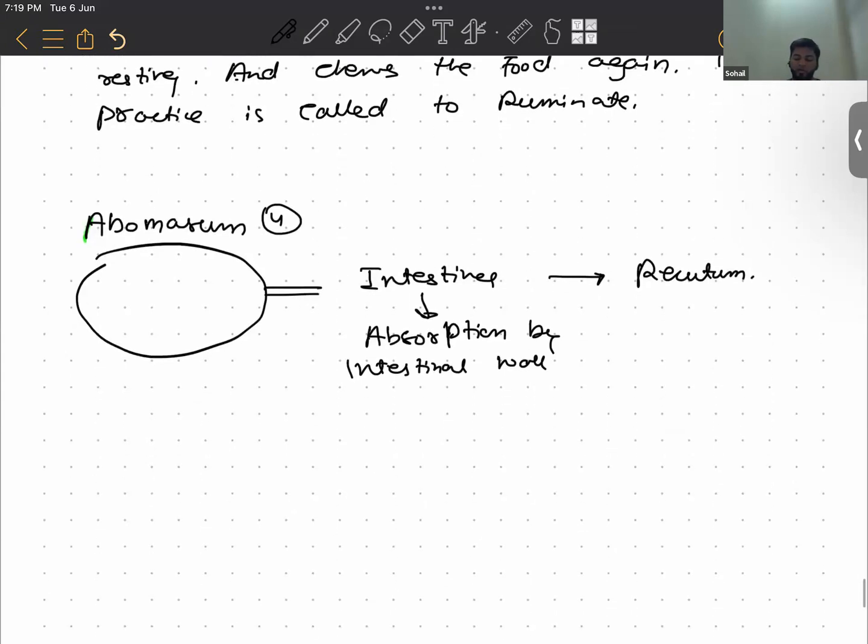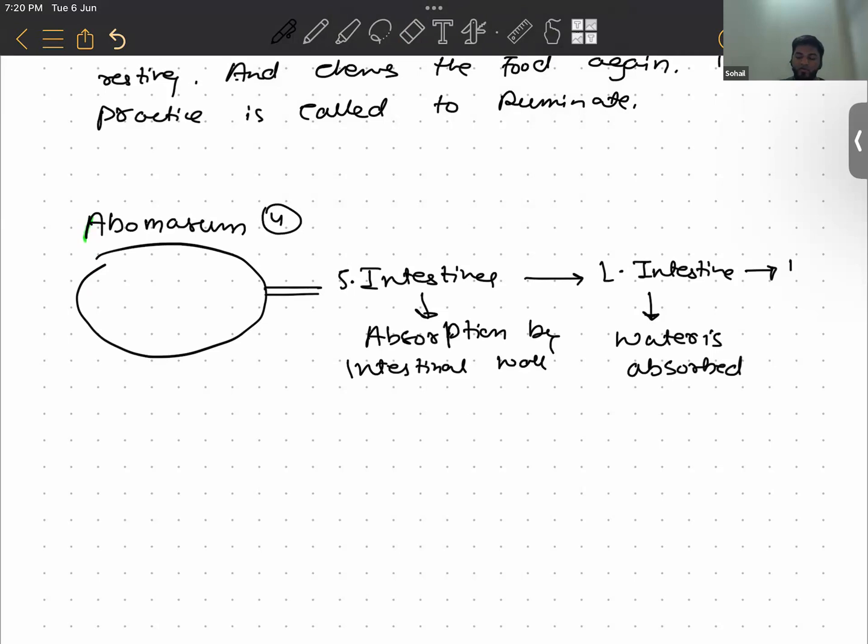And here you can add one more thing: you have the small intestine, and you can write about the large intestine also, because in cows also the large intestine absorbs the moisture. So if we say from the small intestine it reaches the large intestine, what will be absorbed here? Water. Water is absorbed, right guys?